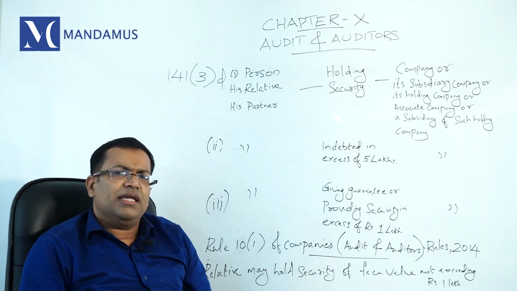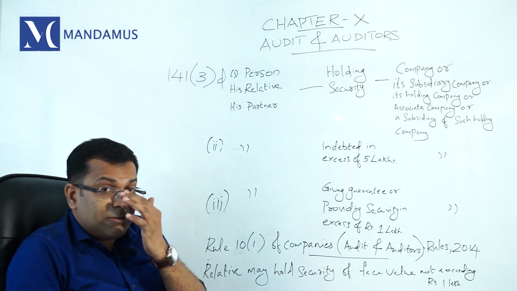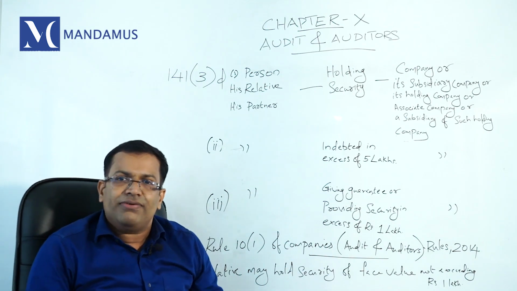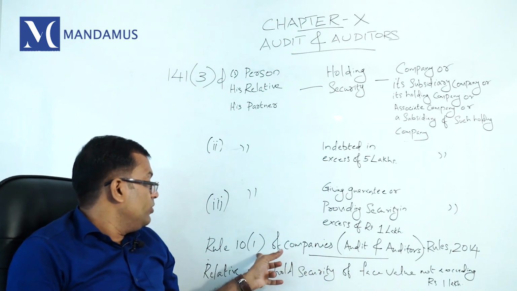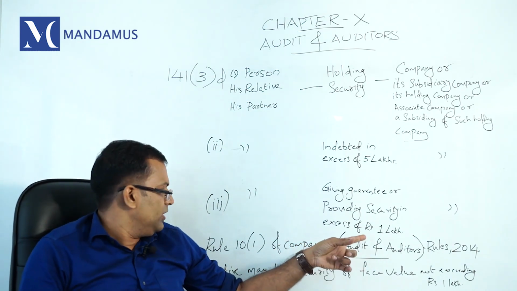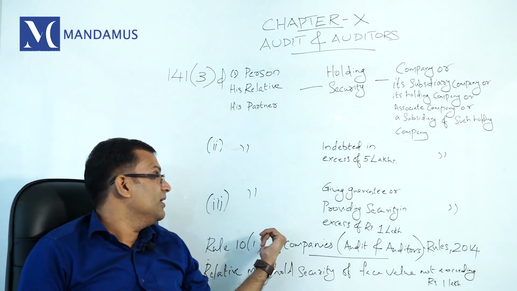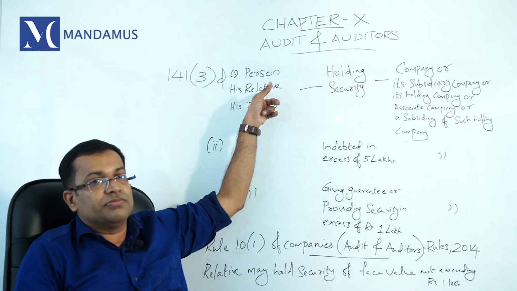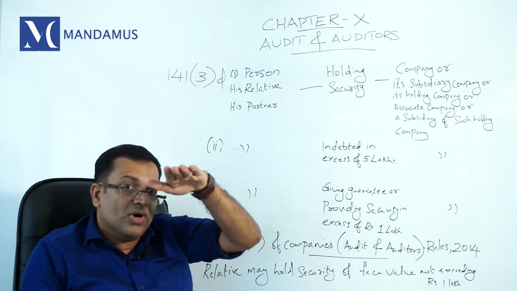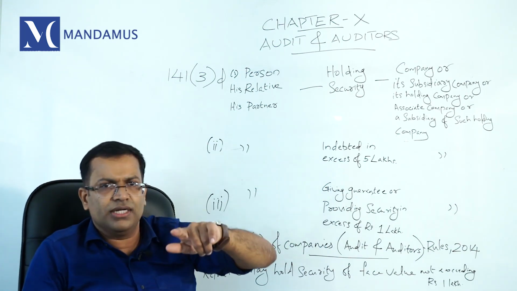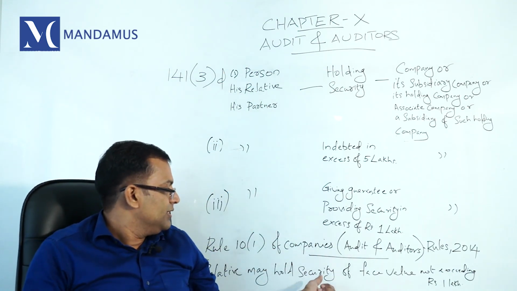But in the rules, Rule 10 of the Companies (Audit and Auditors) Rules 2014, an exception is given to the relative. So a relative can hold security up to 1 lakh of face value. That is very important. Rule 10 has given a relaxation only to relatives. Rule 10 relaxation only applies to relatives. So the relatives' relaxation is up to 1 lakh. A relative can hold security. Who is a relative? 2 subsection 77 defines who is a relative.